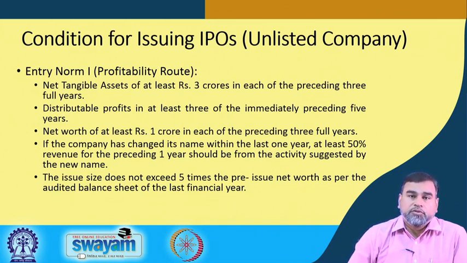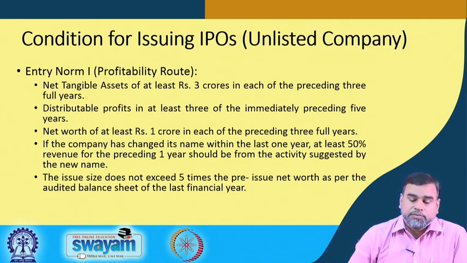The company is able to generate profit from the market, so that since the company started operations, there is some kind of distributable profit with this company. Net worth of the company should be at least 1 crore in each of the preceding 3 full years.